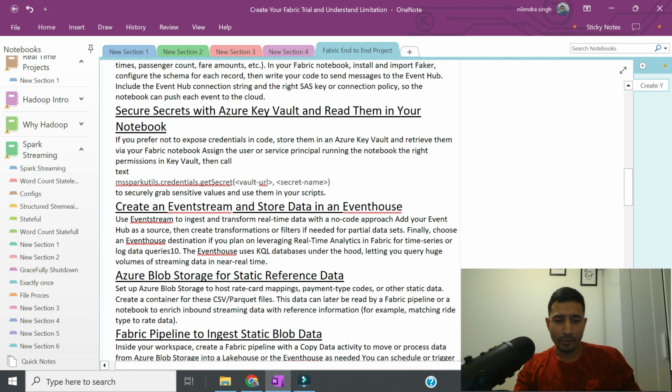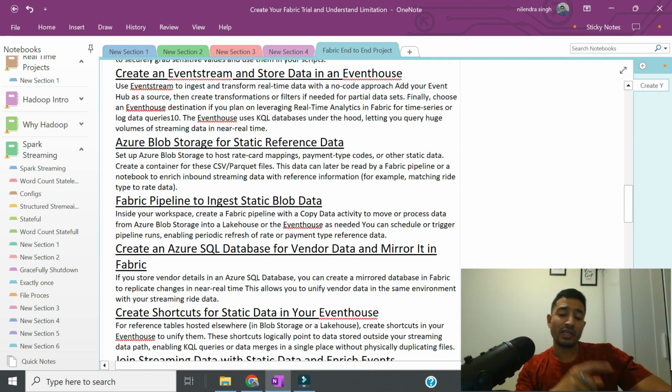Now, if we take a step back, I would like to cover how to ingest data from different storage. For example, from Azure Blob Storage, how to create shortcuts, how to use Dataflow Gen2 to do the data ingestion, right? So in Azure storage, we will have taxi related data, for example, payment type codes, card mappings. The data is in CSV files, and we will be creating a data pipeline, and then notebook and shortcuts, to read the data there.